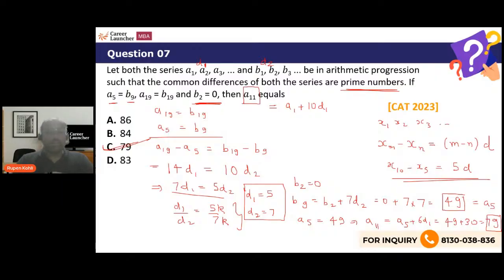All right, so this was the first meeting. As I said, we'll be meeting again on this, but I have put the basic idea in with you that sequence series is all about identification of pattern. And I've also shown you how in recent year questions have been asked, and we'll continue this with more variety and other varieties of problems in the next session.